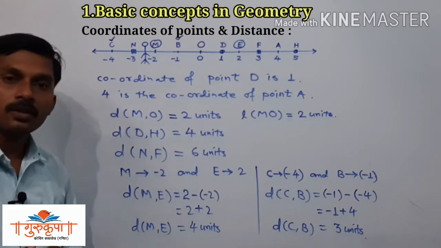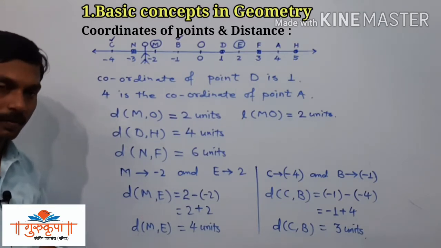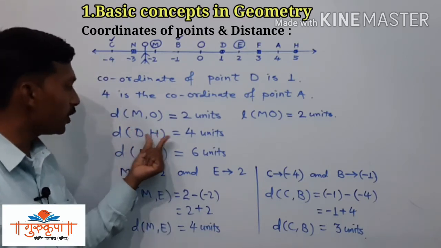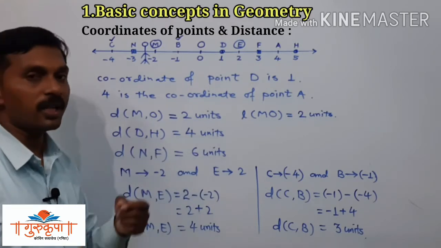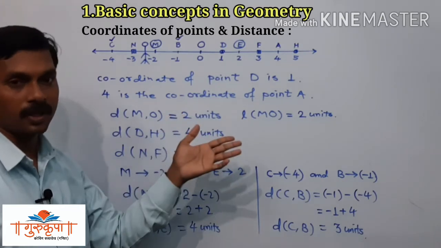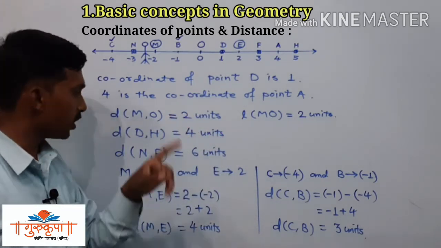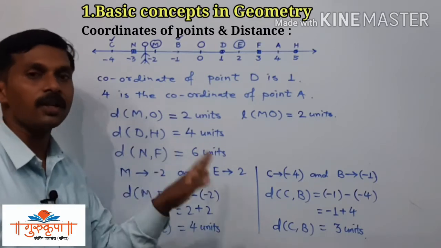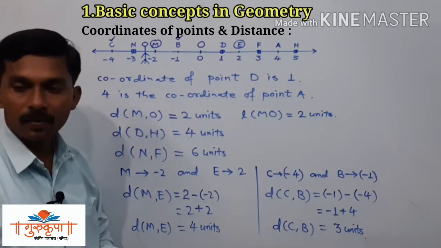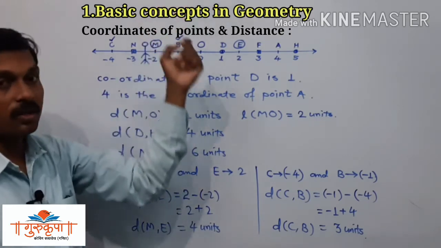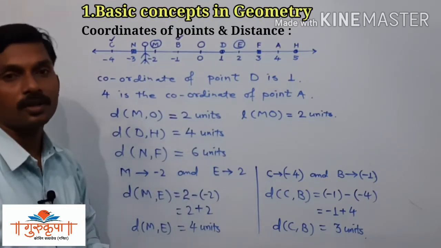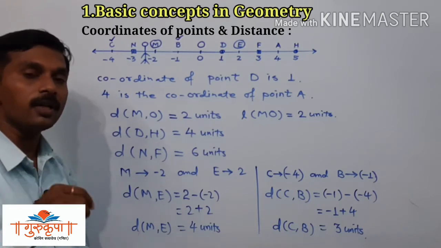Here we have to remember two most important points. The first point, which we already discussed, is that the distance between the 2 points is never negative. It means that the distance is always positive. About the distance we have to remember 2 points, out of which the first one is that distance is never negative, and the second point is that if the 2 points are not distinct, then the distance between the points is always 0.